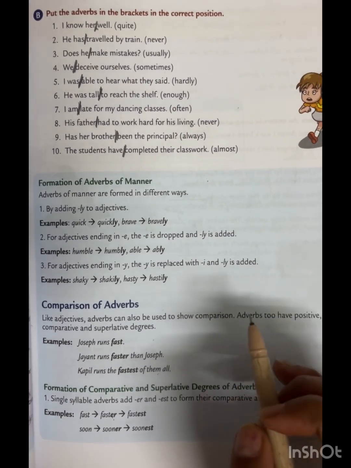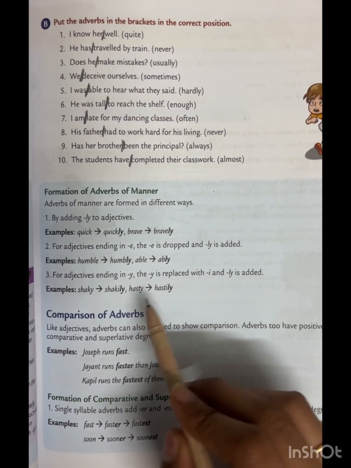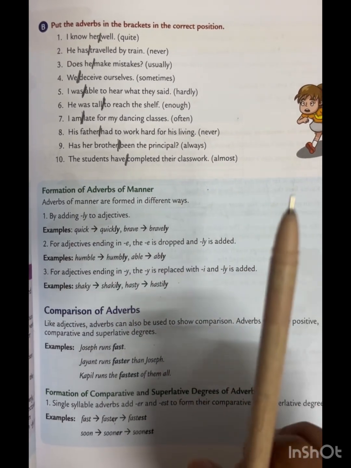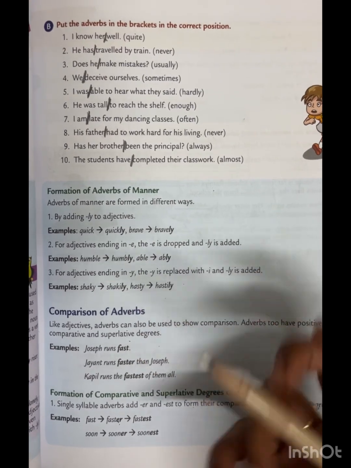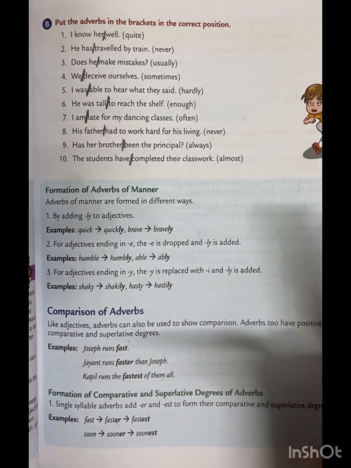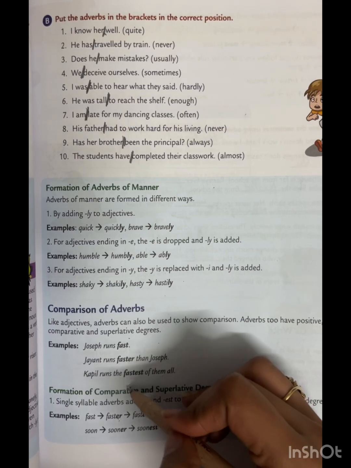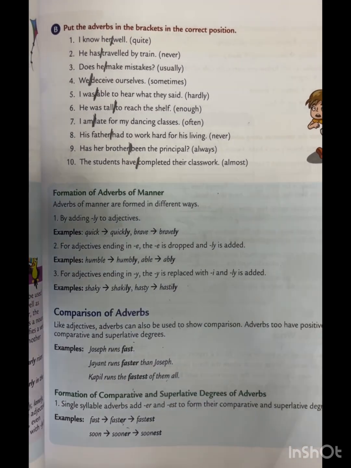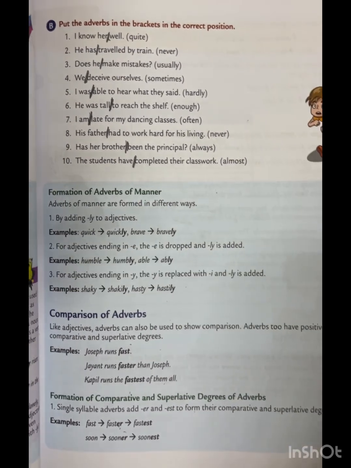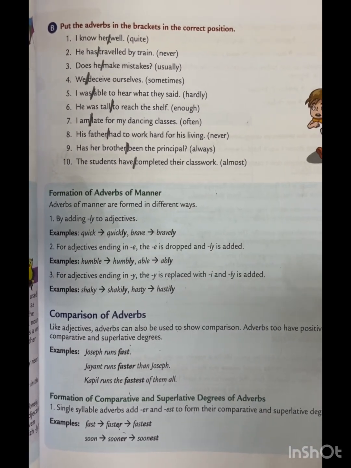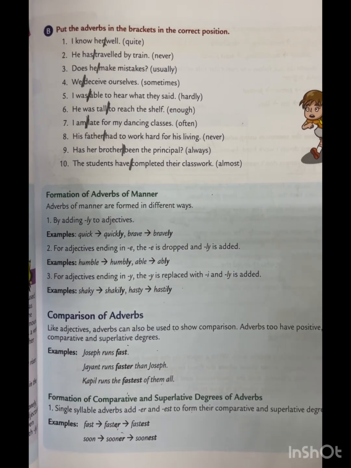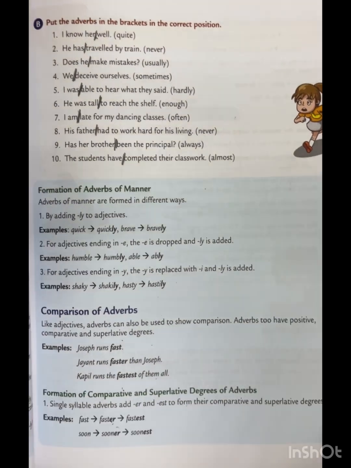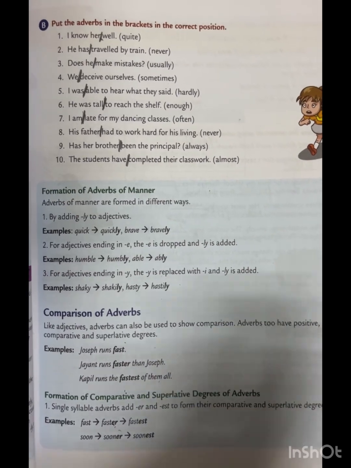For example, he is a good boy. You are better than him. He is best of all. When we talk about a single subject, we use the first one. When we compare two subjects, we use comparative, means we add er. And when we talk about one subject and compare it to the rest of the others, and they can be many, for example, they can be 2, 4, 8, 10, 100, and many more, at that time we add est.